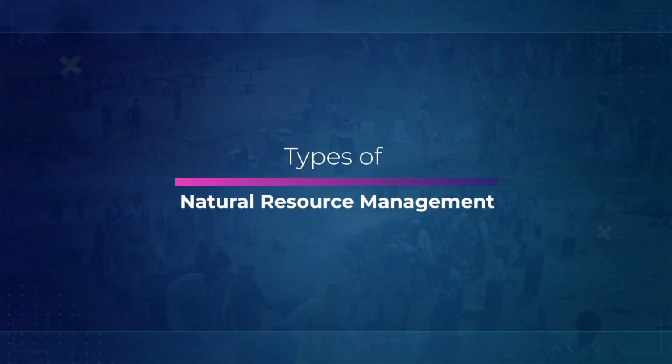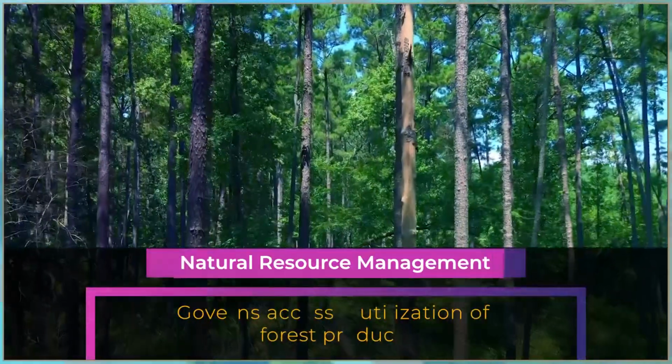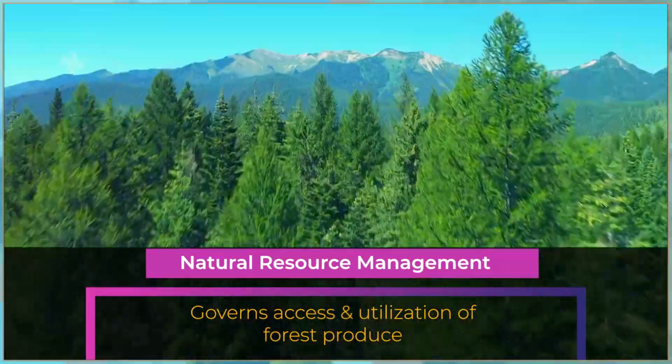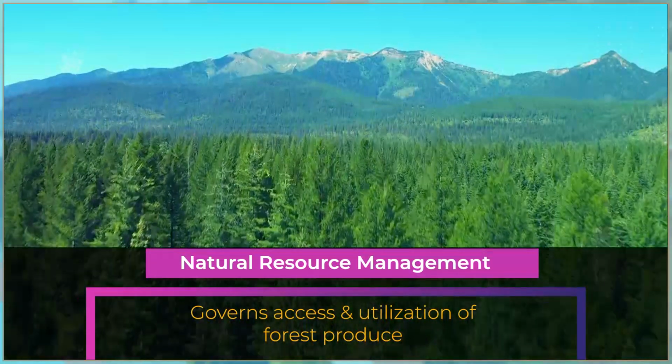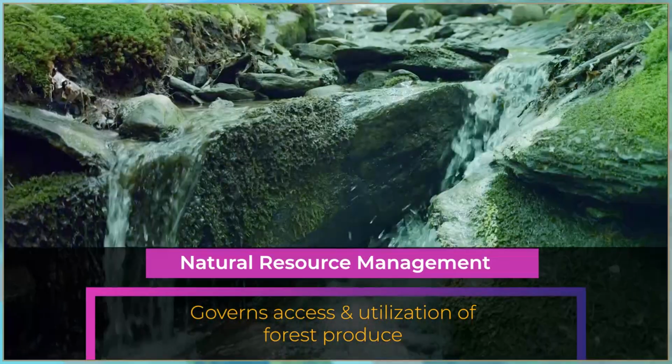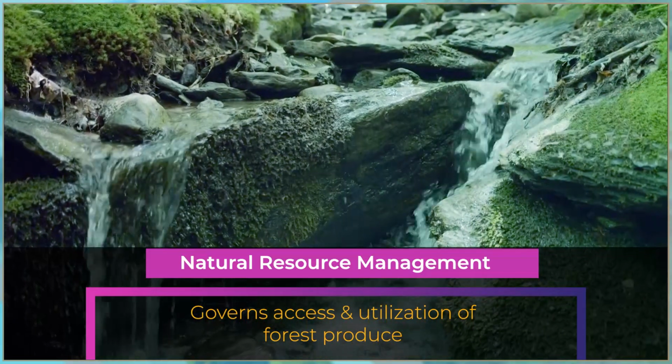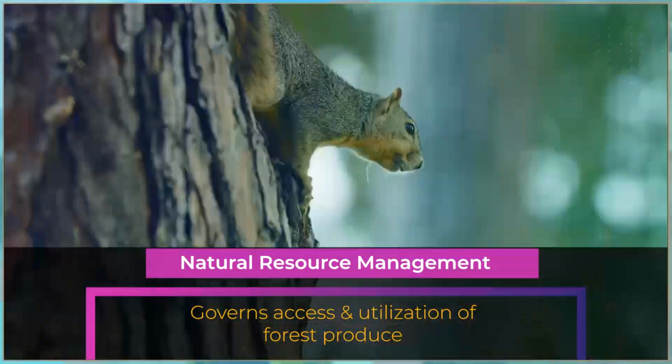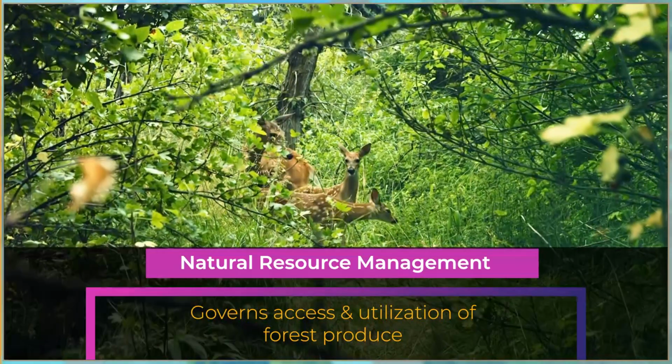Natural resource management is of the following types. One, forest resource management. It governs the access and utilization of forest produce, which includes but is not limited to non-timber forest produce, usually exercised by forest departments.